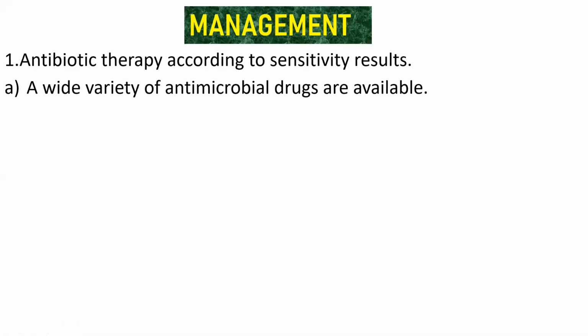These antimicrobial drugs are given to urinary tract infection patients in order to kill the microorganisms or inhibit their growth. That is the reason why antimicrobial drugs are given.